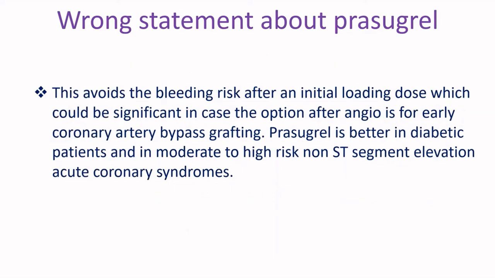This avoids the bleeding risk after an initial loading dose, which could be significant in case the option after angio is for early coronary artery bypass grafting. Prasugrel is better in diabetic patients and in moderate to high risk non-ST elevation acute coronary syndromes.